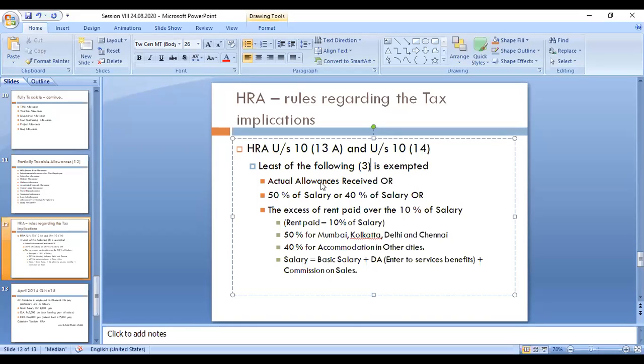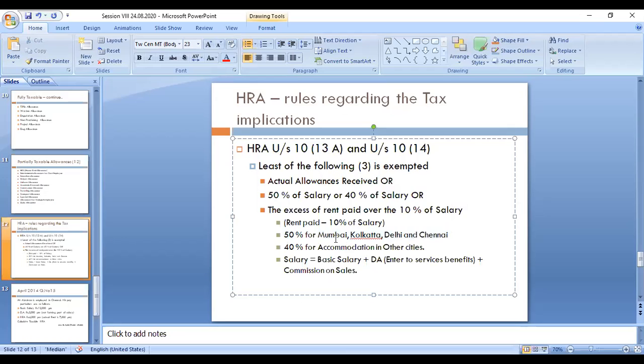First, the actual allowance received from the employer: the amount the employer gives is the actual amount received. The next is 50 percentage of salary or 40 percentage of salary. We have to calculate 50 or 40 percentage from the salary. Certain employees come under 50 percentage, and certain employees come under 40 percentage. 50 percentage is only for metropolitan cities. For an employee working in a metropolitan city, you take 50 percentage. If it is a non-metropolitan city, you take 40 percentage.